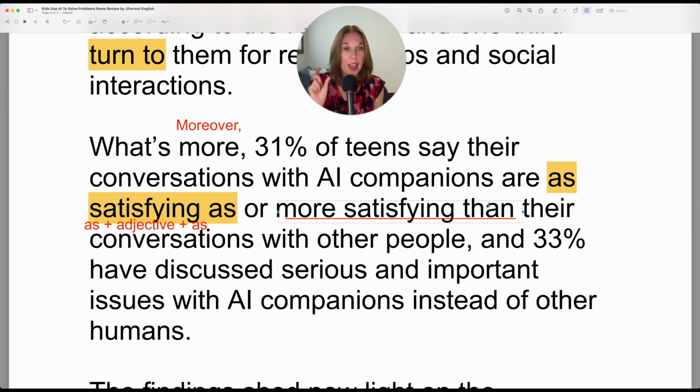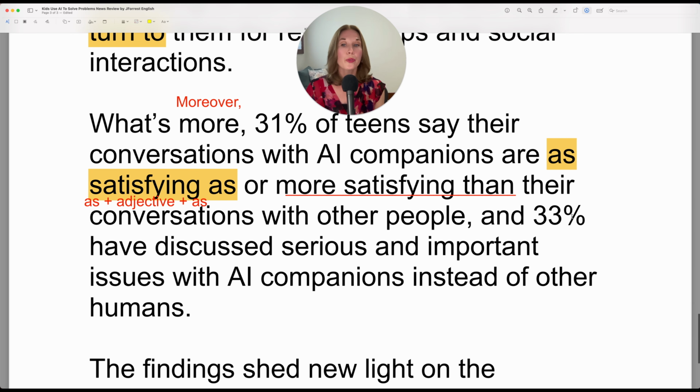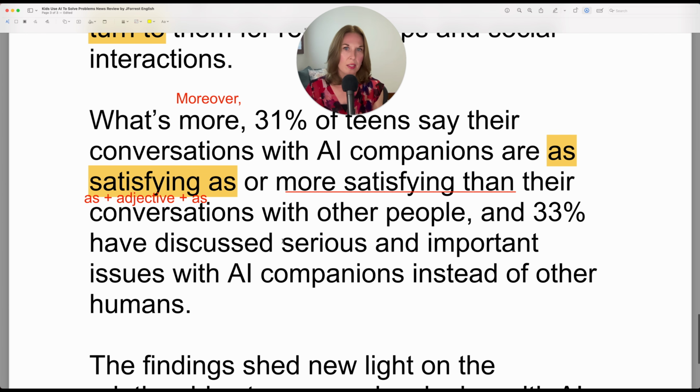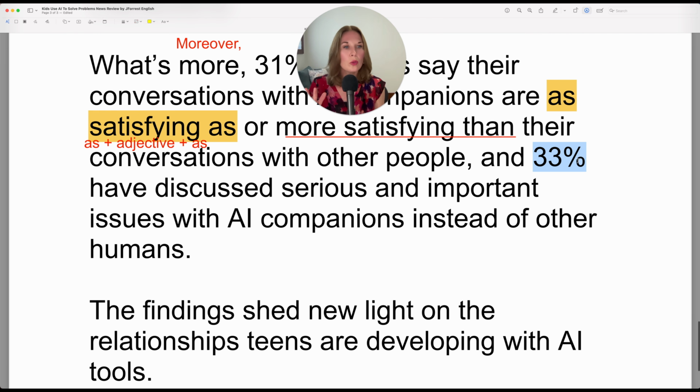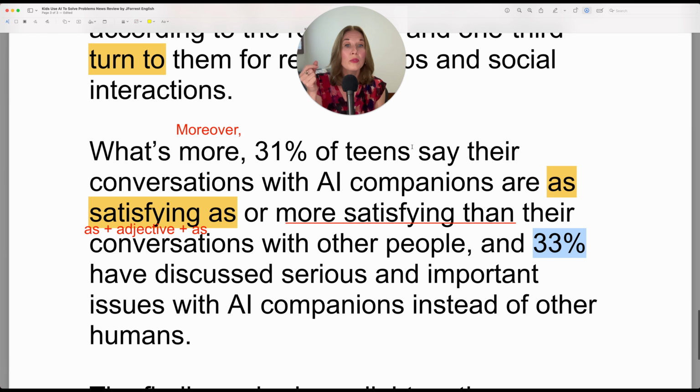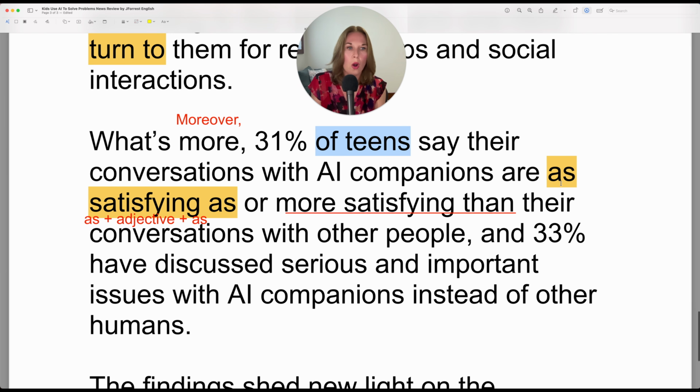But the word than is not used with as adjective as, okay? So: as satisfying as or more satisfying than their conversations with other people. And 33% have discussed. So here, notice again, they're using the short form because it's 33%. We don't know the noun, but yes, we do because they already said of teens. In English, native speakers, we don't repeat information if we don't have to. And in this case, there's no reason to say 33% of teens because it's known, it's obvious.